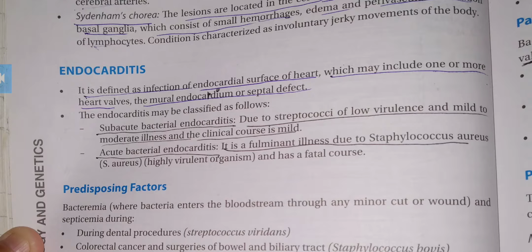And in acute bacterial endocarditis, a fulminant illness will occur, not mild to moderate illness but a full-blown illness, due to Staphylococcus aureus, which is a highly virulent organism and has a fatal course. So the subacute bacterial endocarditis will occur with the help of streptococci bacteria, and staphylococci will cause the acute bacterial endocarditis, which is highly virulent.